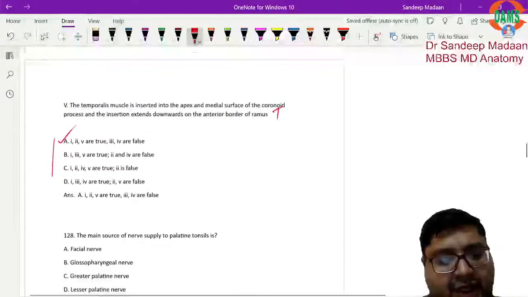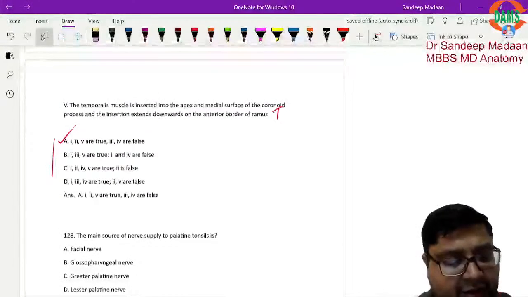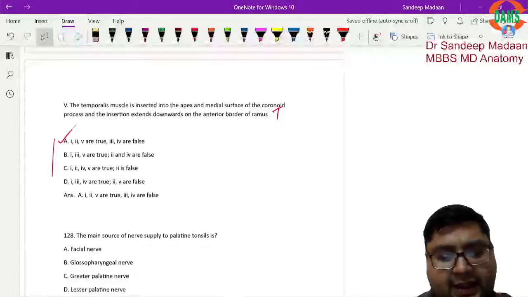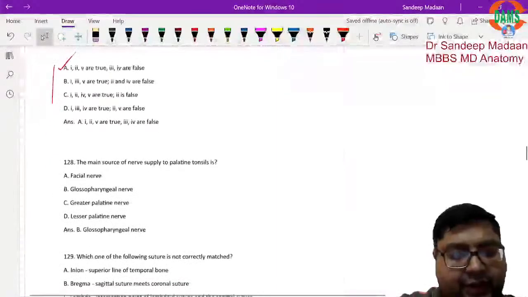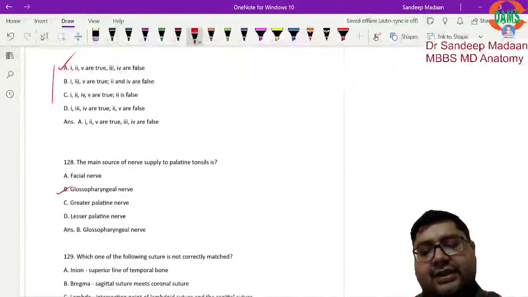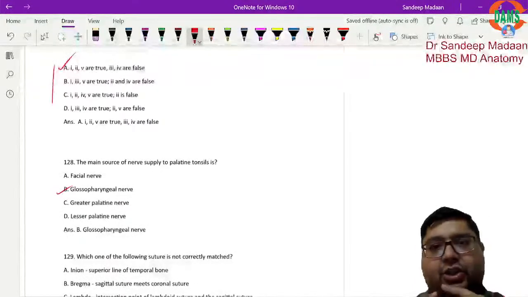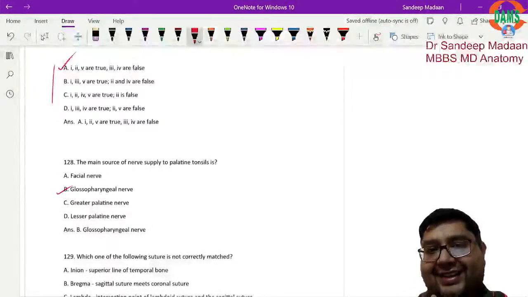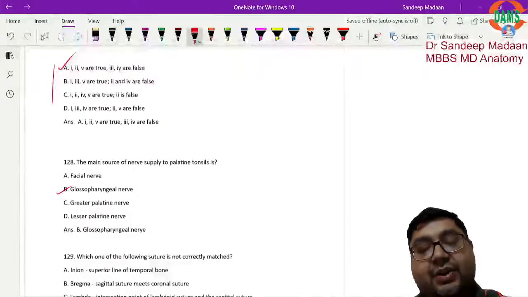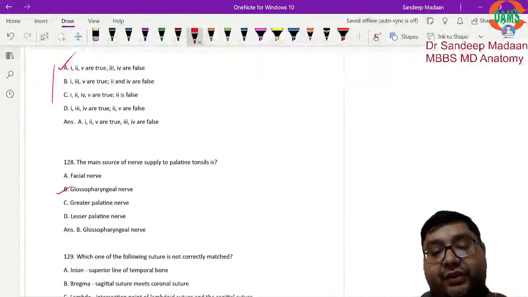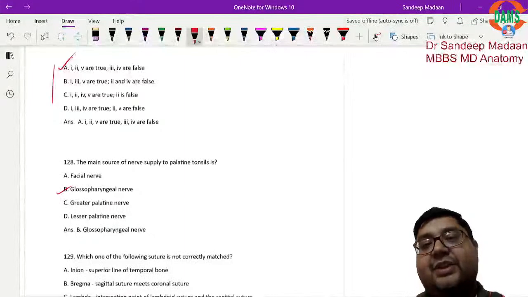Right? Now, main source of nerve supply to the palatine tonsil. Yes, here straightforward answer, glossopharyngeal nerve. Why? This is the nerve which supplies the tonsil and oropharynx. And not only this, because it has fibers going to the ear, that is Jacobson's branch.